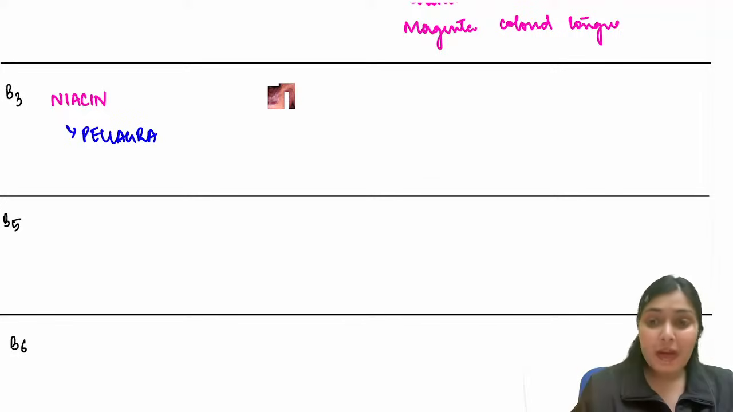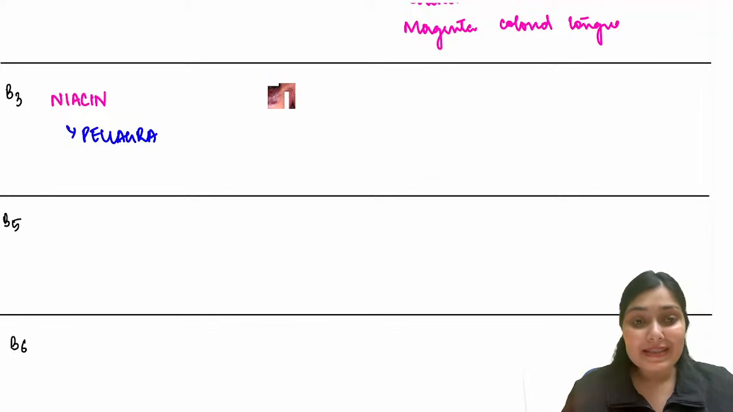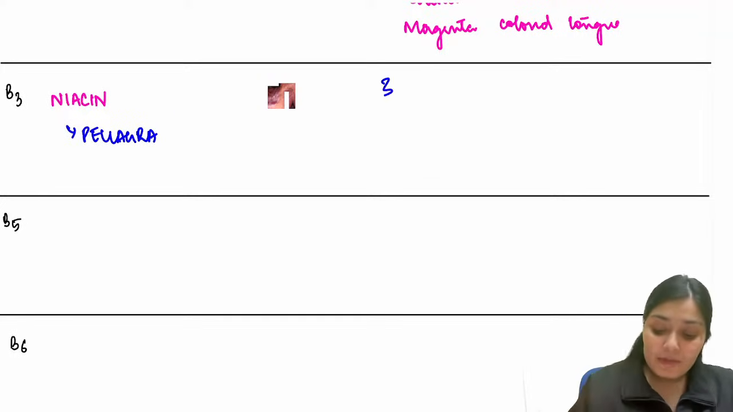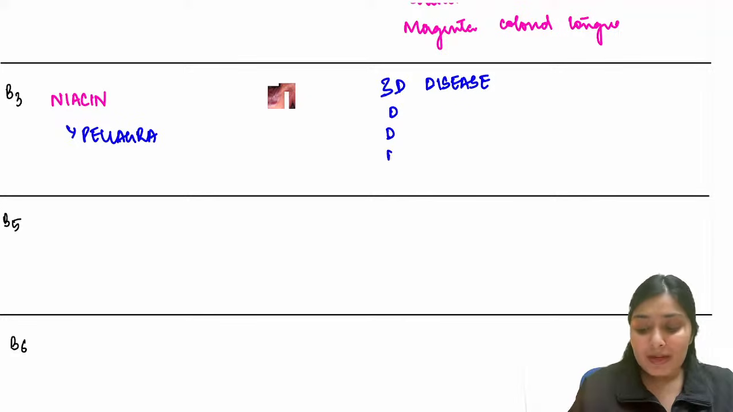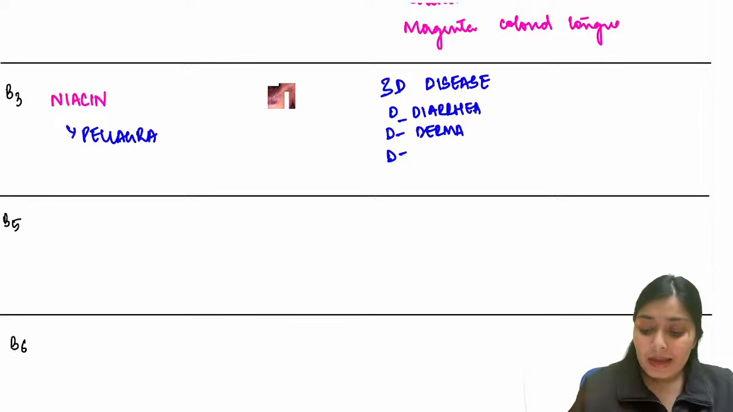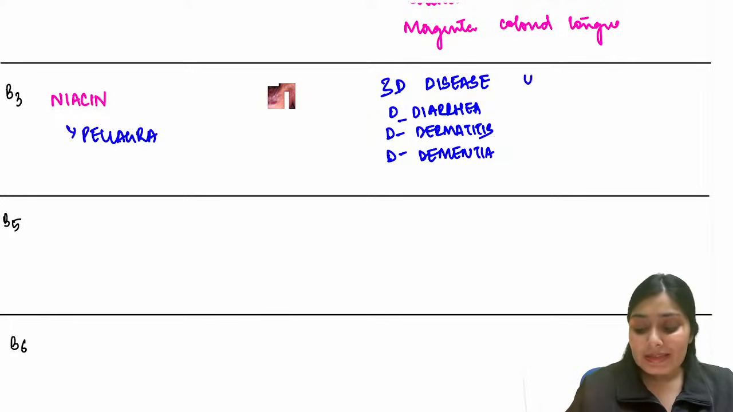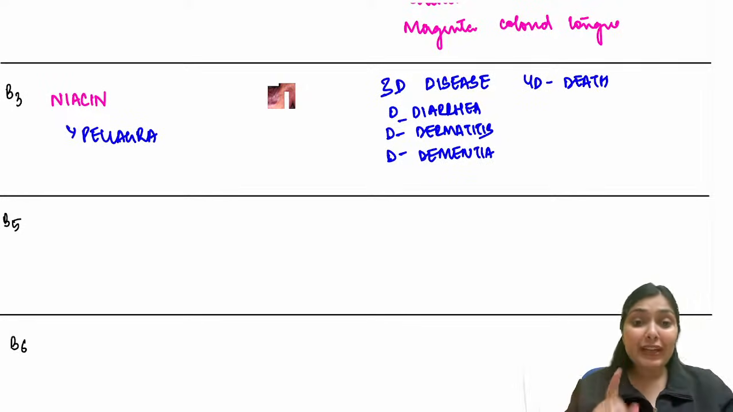Pellagra is also known as 3D disease. Why do we call this 3D disease? Because we see 3 Ds over here. What are these 3 Ds? Diarrhea, dermatitis, and dementia. And sometimes a fourth D is also mentioned. That is death.